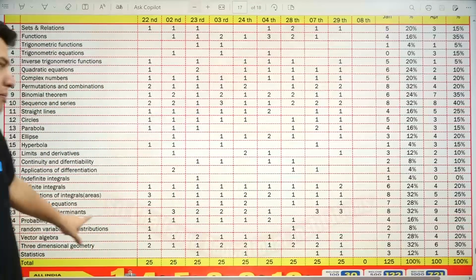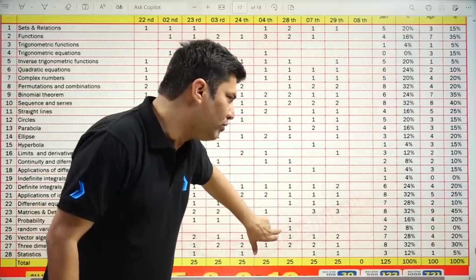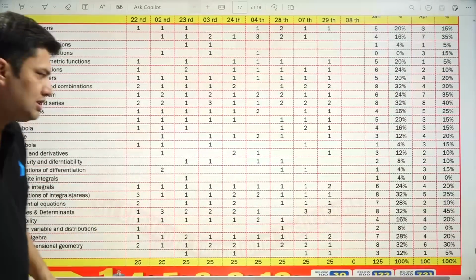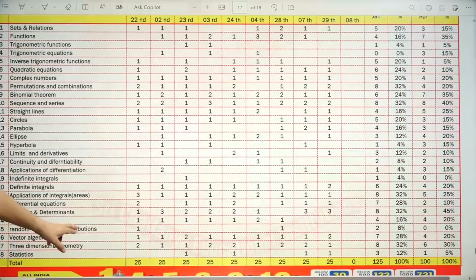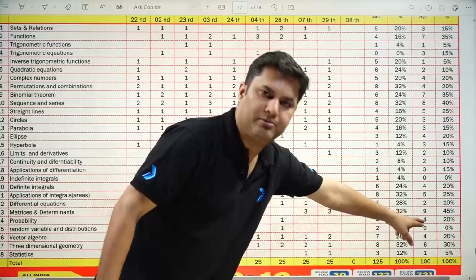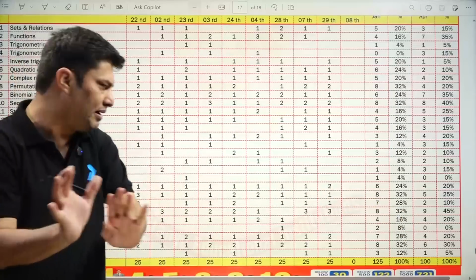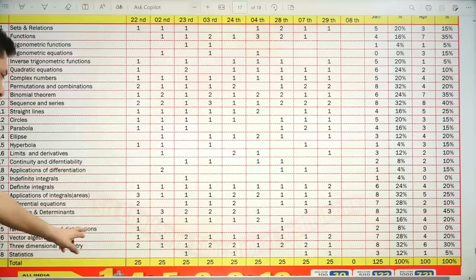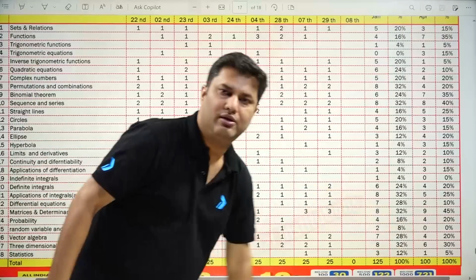If you talk about probability, you can see that it went from 2 to 0. Probability they have not asked. Random variable and distribution they have not asked. So probability is 4 to 4, 4 questions in January and April, but random variable and distributions they have not asked in April.